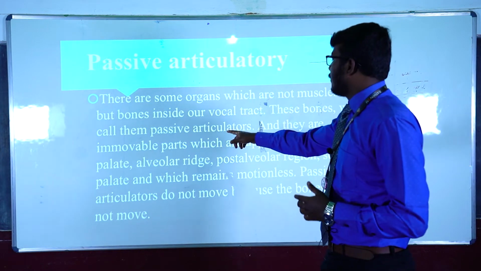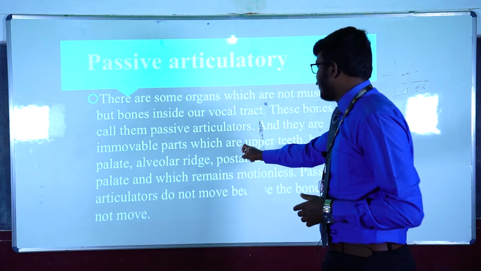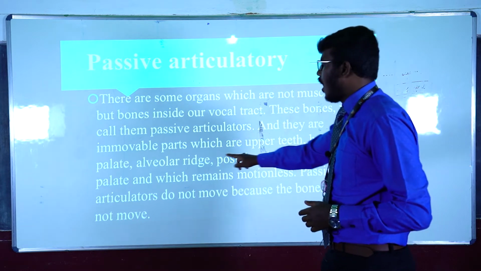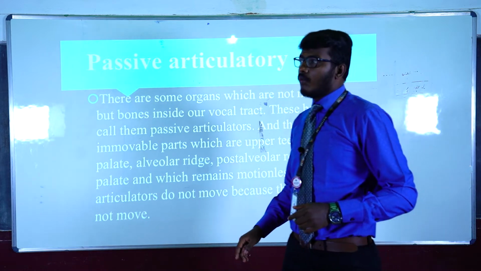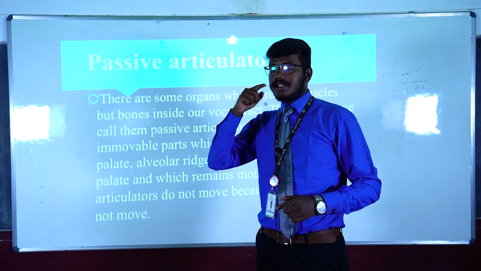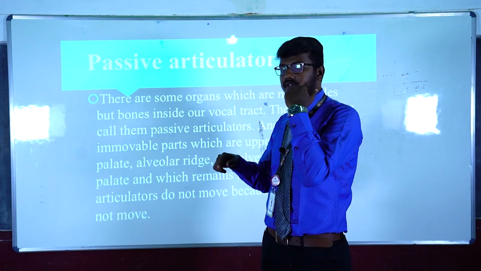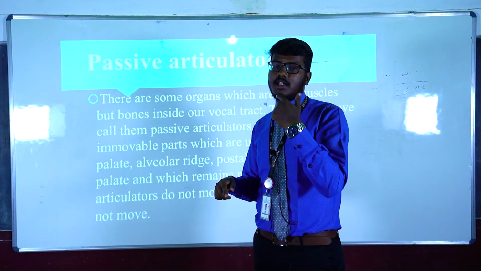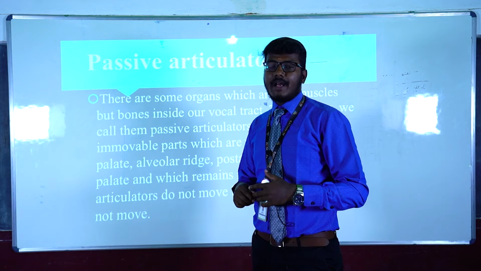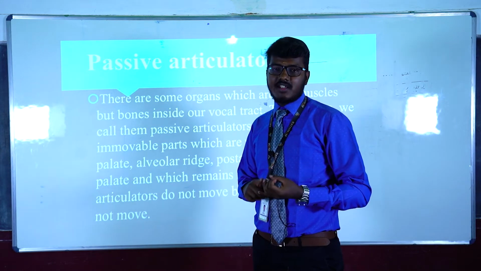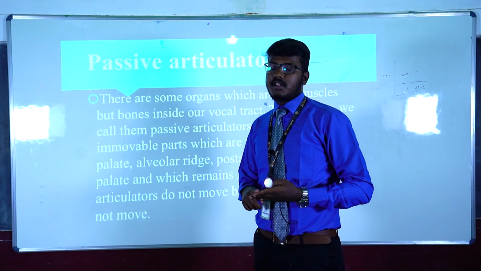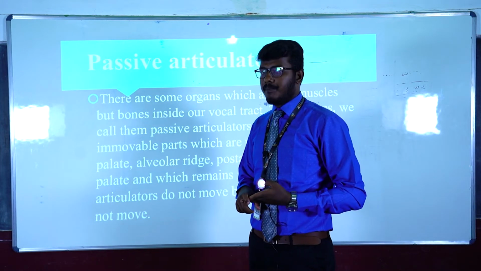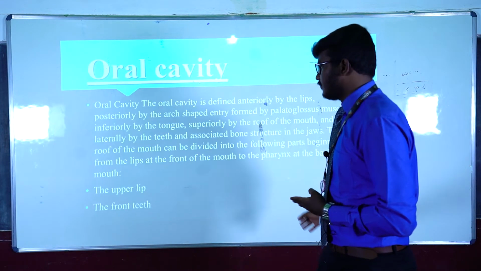These bones are called passive articulators, as they are immovable parts, which are the upper teeth, hard palate, alveolar ridge, post-alveolar region, and soft palate. So the upper portion of the mouth, this arched portion inside the oral cavity, is called the passive articulator. It comprises the teeth ridge, which is also called the alveolar ridge, then the hard palate, then the soft palate. The soft palate is also called the velum. These are the passive articulators.